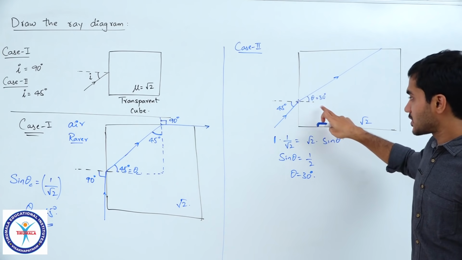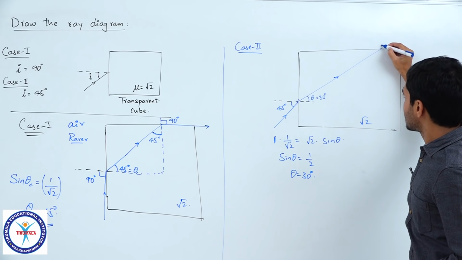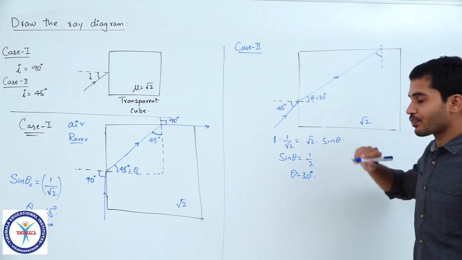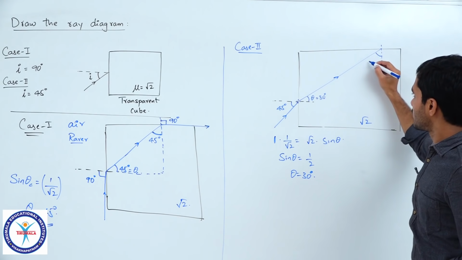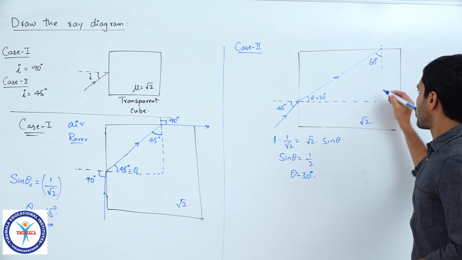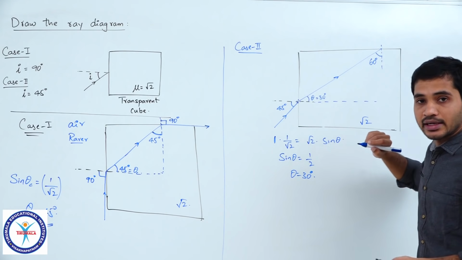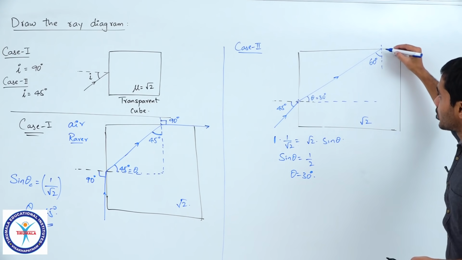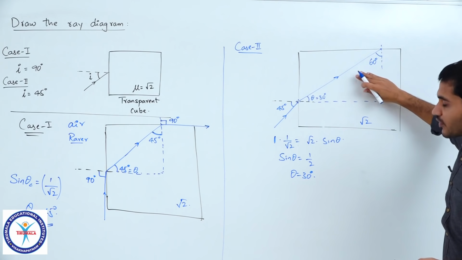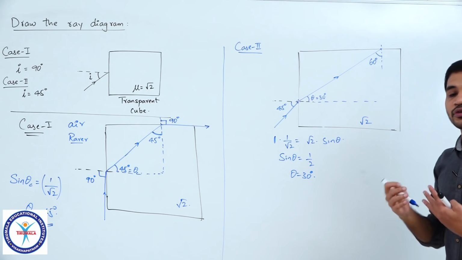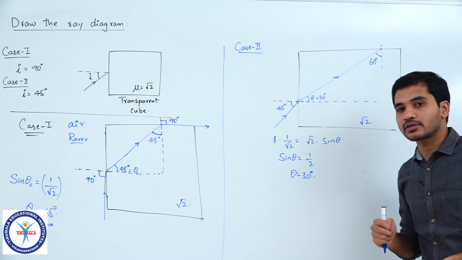Now if this is 30 degrees, I can easily say that here the angle at which the light ray is incident, how much will that be? So if this is 30, this will be 60 degrees, because once again you can say that you can form a right angle over here, right angle triangle. So if this is 30, this will be 60. So now this light ray is incident from denser on to rarer at 60. So we will have to check if TIR takes place or not.